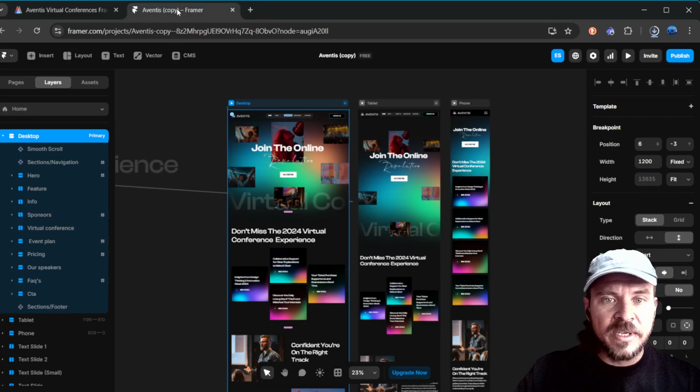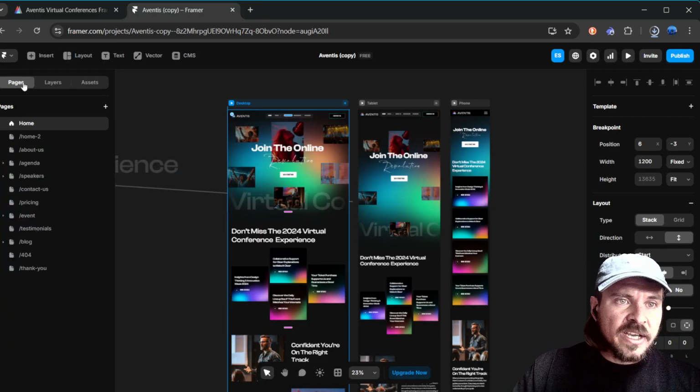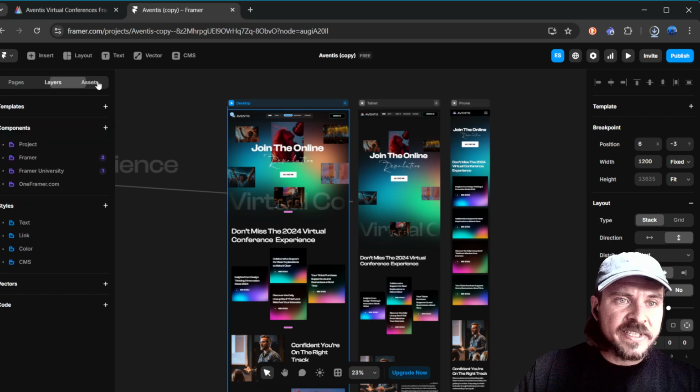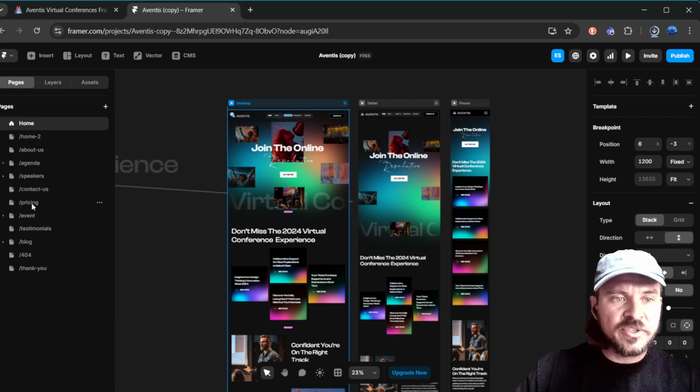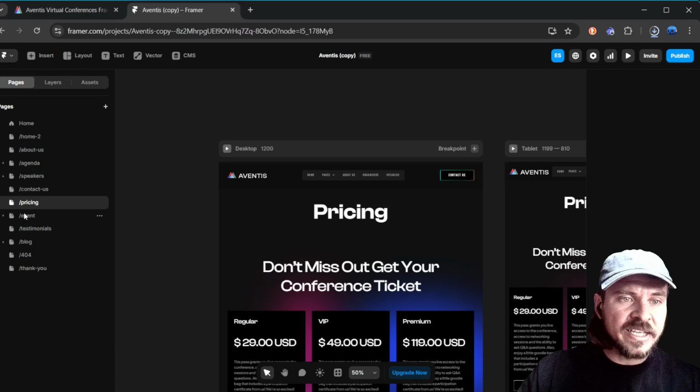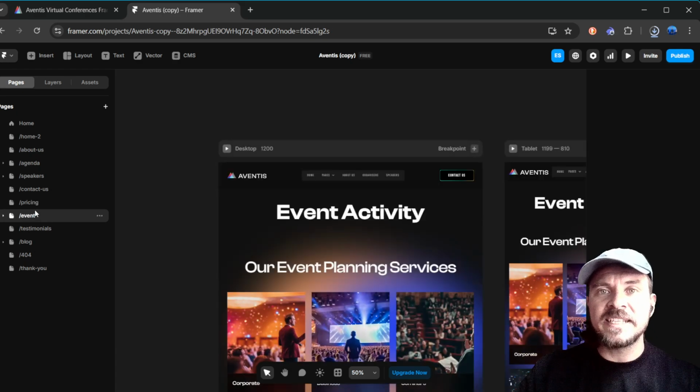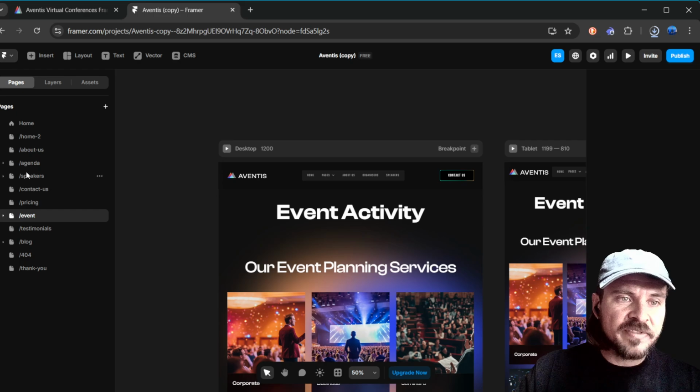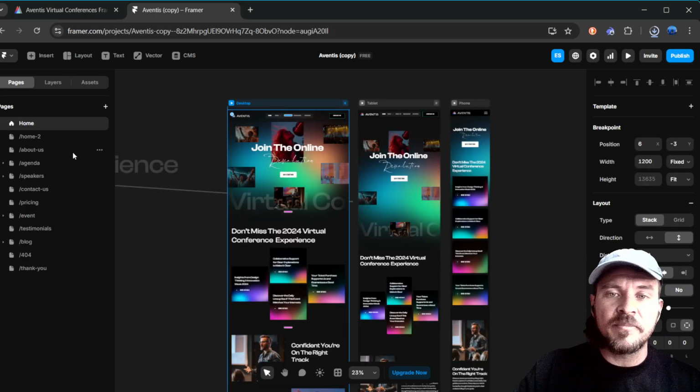So let's just clean this up. First thing you're going to see is these three tabs here: pages, layers, and assets. Pages gives you the different pages, like pricing page and whatever is inside of that template you just copied. The one I have is actually a paid template, so it has lots of different pages to use. Yours may just be the home page, but that's fine.